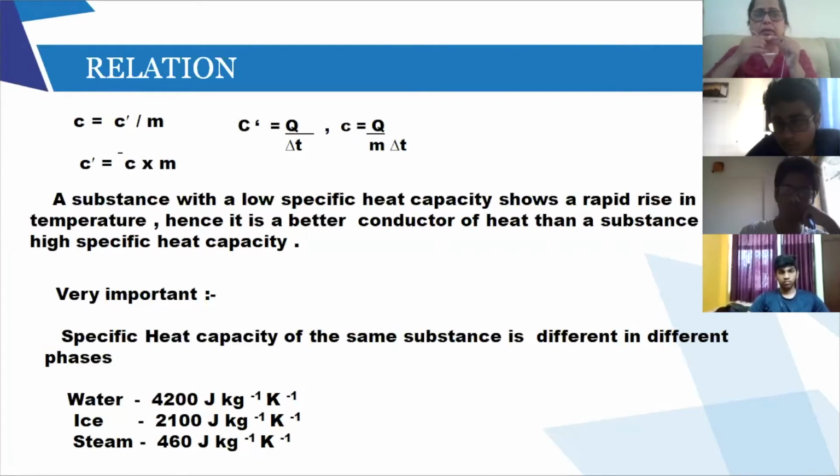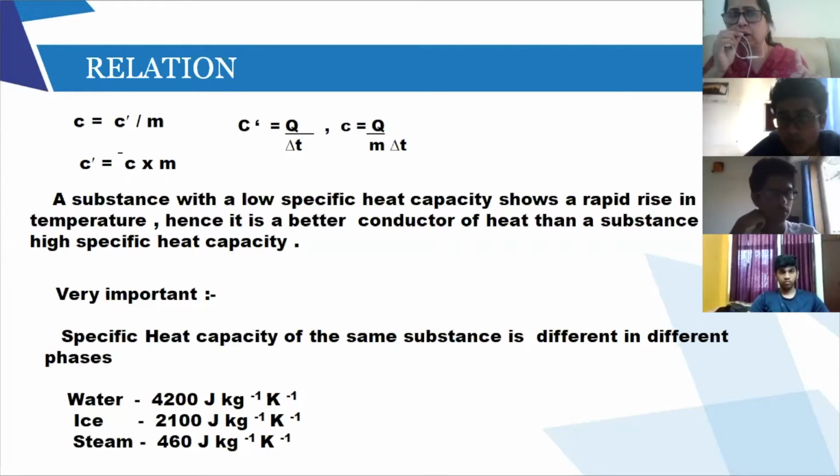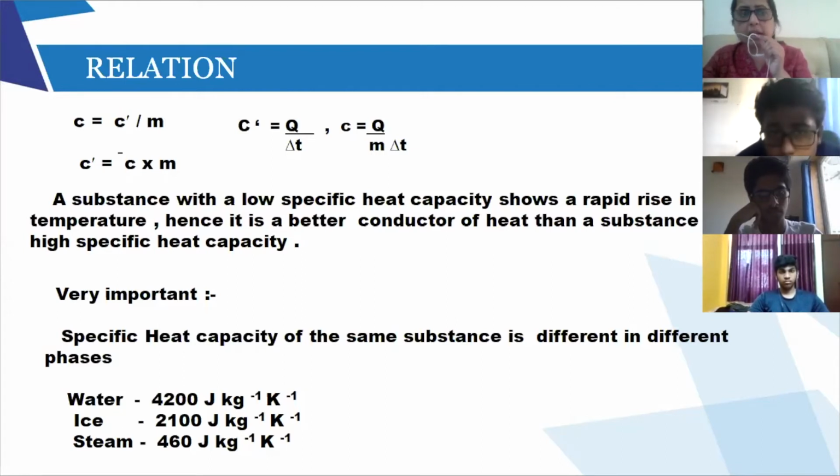The next line, the substance which has a low specific heat capacity. Now we are not talking of heat capacity. Always we will be mentioning only specific heat capacity. A substance with a low specific heat capacity will show a rapid rise in temperature. It will show a very sudden rise in temperature. So it is a very good conductor of heat. But a substance that has a high specific heat capacity will not show a rapid rise in temperature. It has a slow rise in temperature. So it is not a very good conductor of heat.